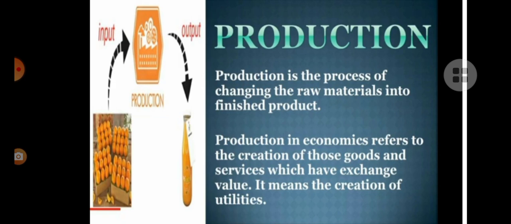Okay. So production in economics refers to the creation of those goods and services which have exchange value. It means the creation of utilities. Okay. So the product must have exchange value. See, initially the oranges, they have less exchange value, but when they were converted into juice, now their exchange value is more. Okay, so it is the creation of utility.